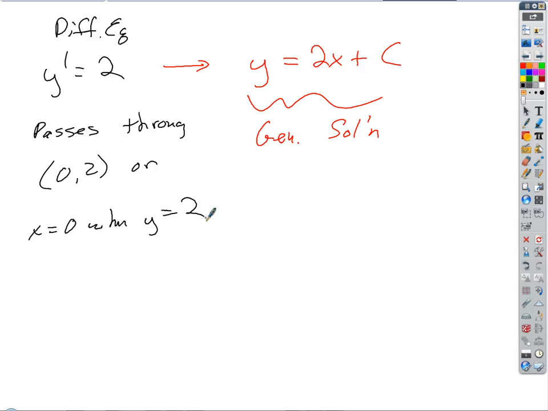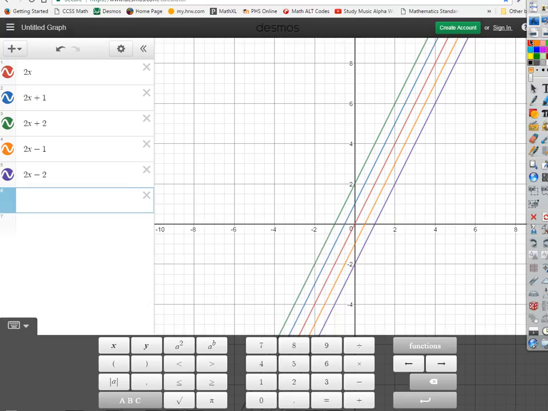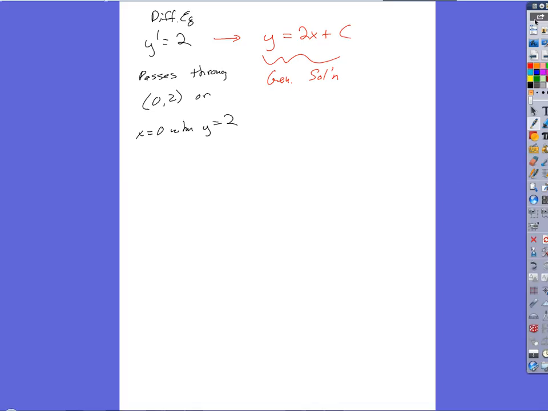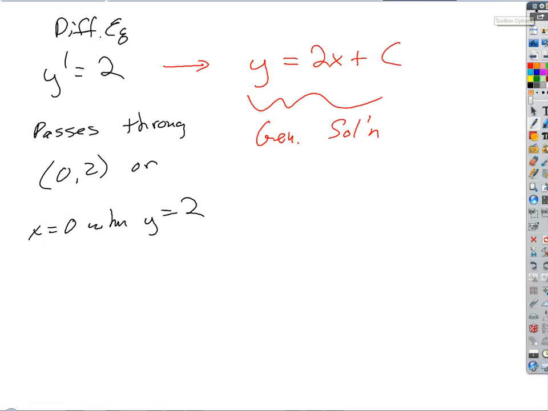What is y equals 2x plus 2? Okay, that would be the answer, wouldn't it? And we can see that if we go to these graphs, which one of these curves passes through the point 0, 2? Well, that was the green one, right? So that's the winner. That's what we would call the particular solution that matches that constraint. So we'd end up with y equals 2x plus 2.